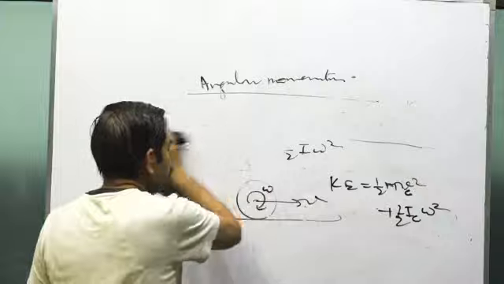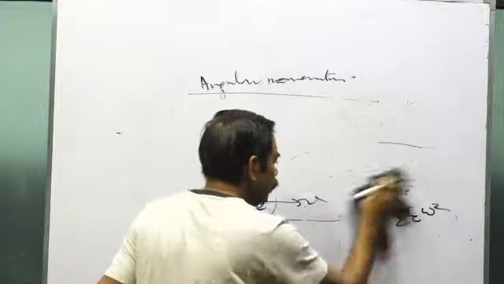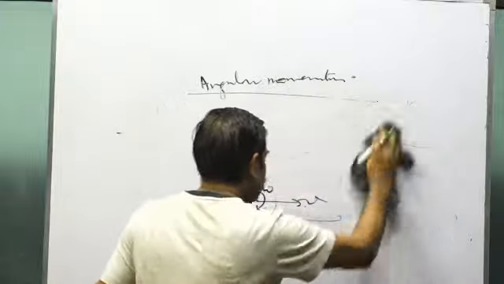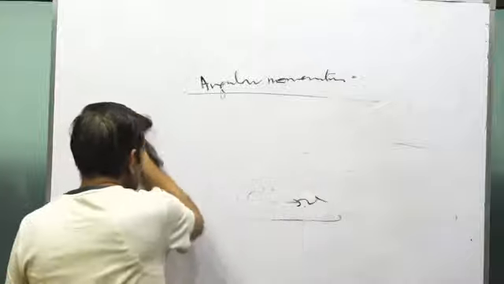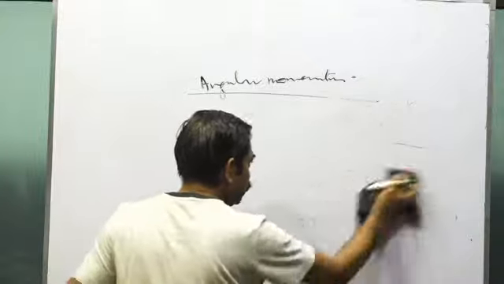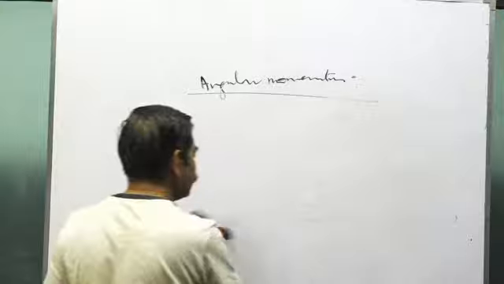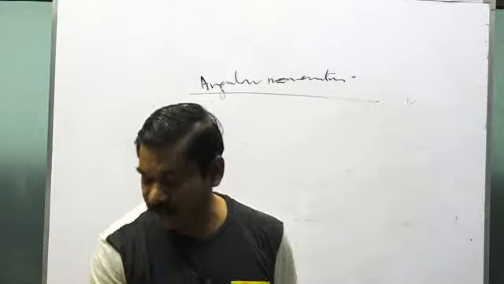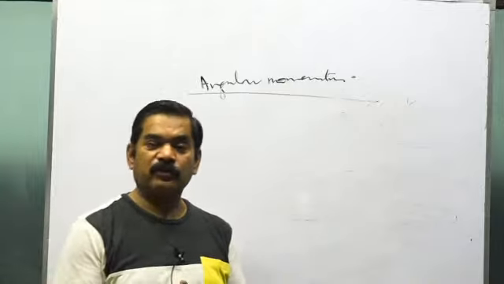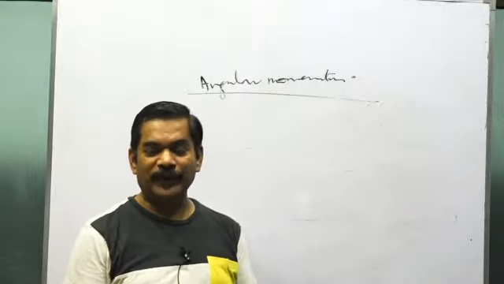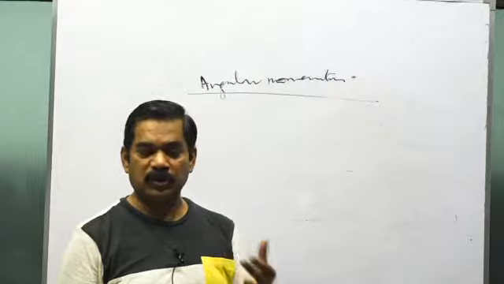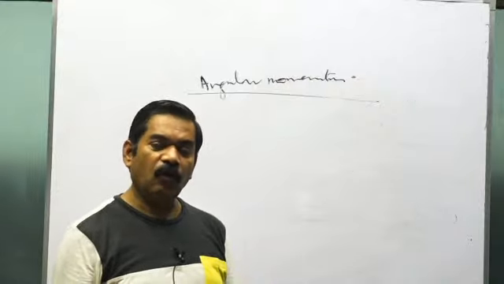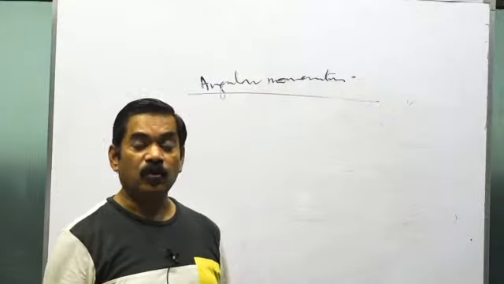Kinetic energy. Then see, after that, like you use the equations of motion in translational mechanics, v equals u plus at, s equals ut plus half at square, v square equals u square plus 2as, etc. All those equations can be used for rotational motion also.